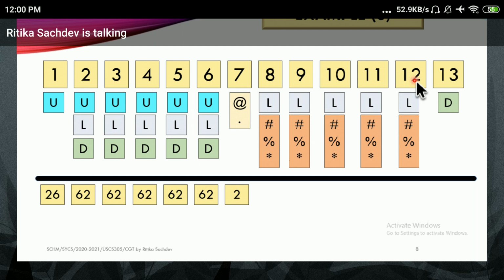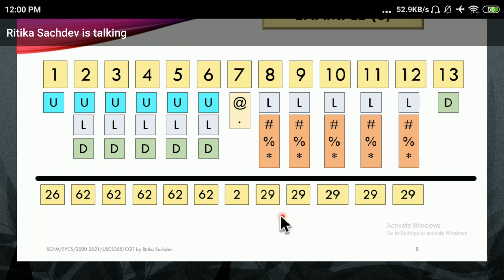So from 8 to 12, I can choose any one character from these 29 characters. And how many digits are there? There are 10 digits.